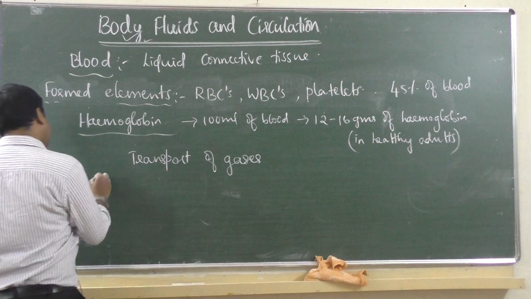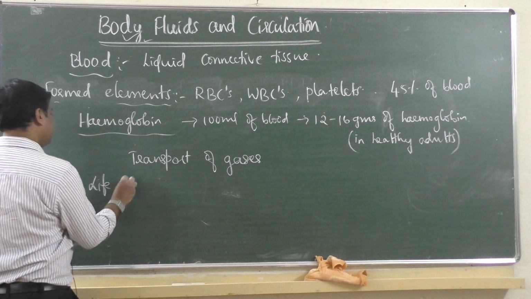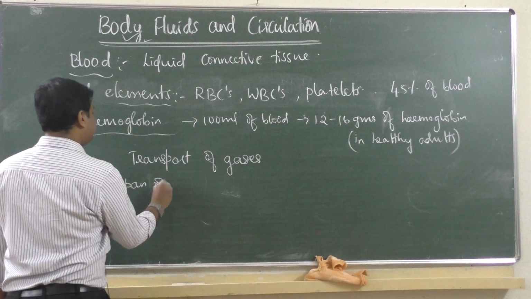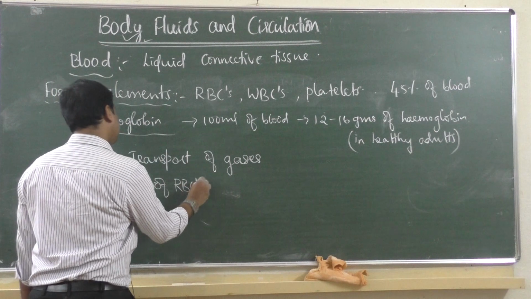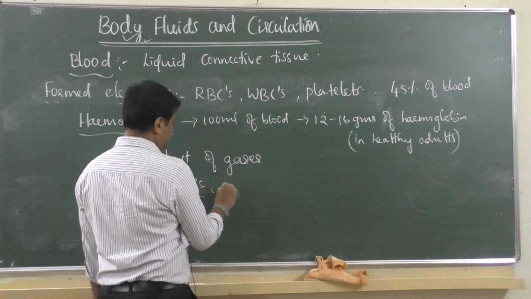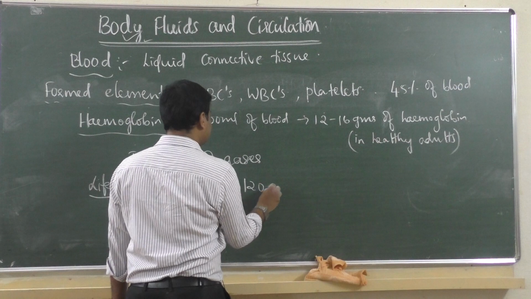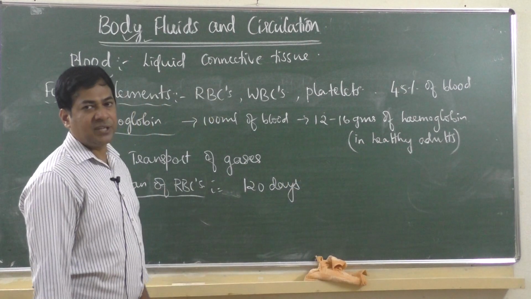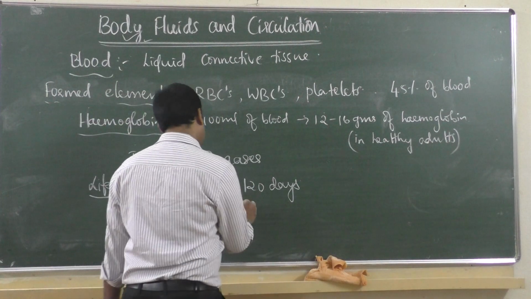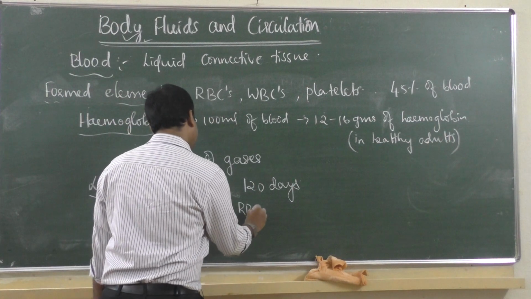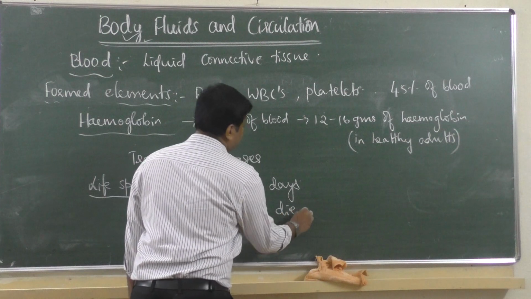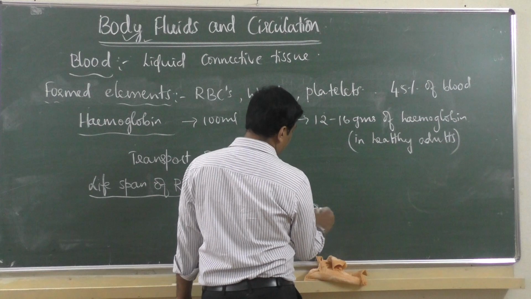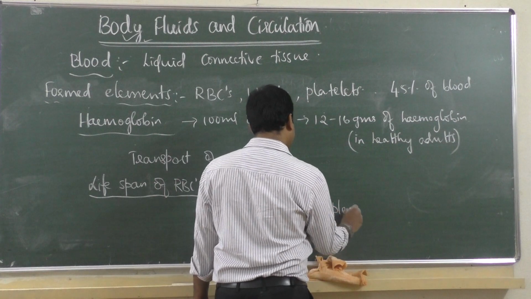Then what is the lifespan of RBCs? How many days can they survive? It is 120 days. After 120 days, RBCs die, and they are transported to a special organ that is called the spleen.